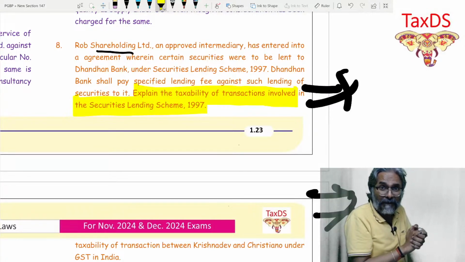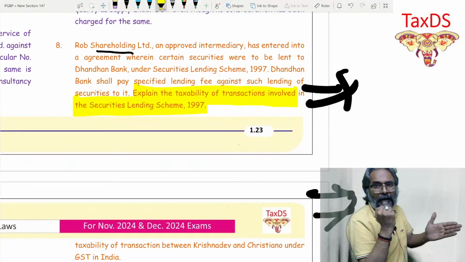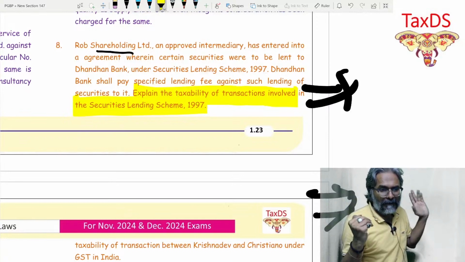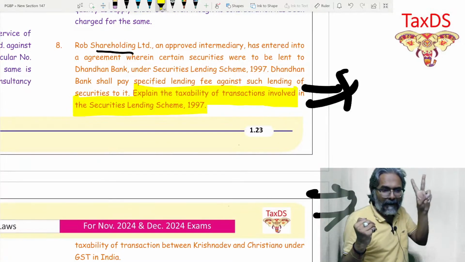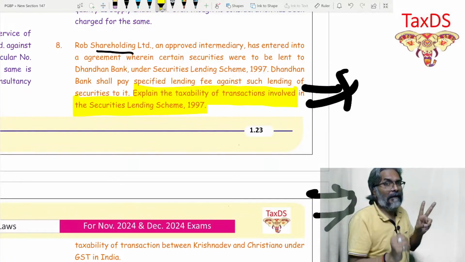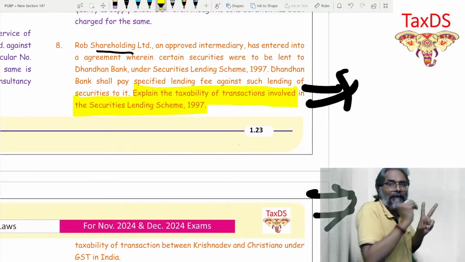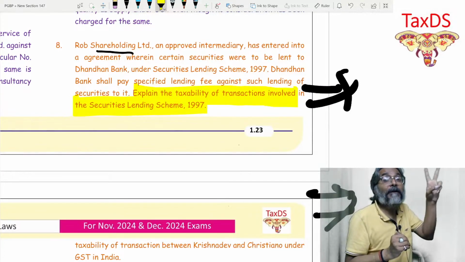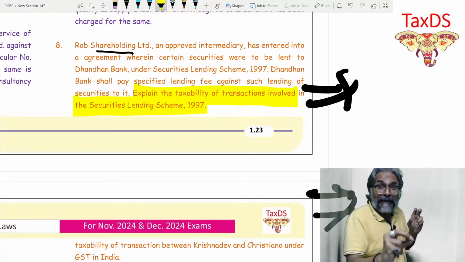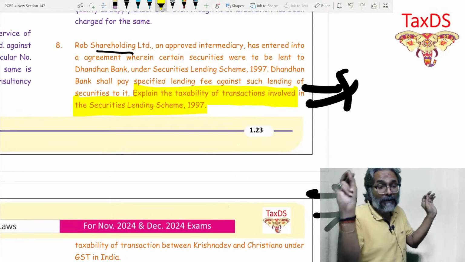The very transaction itself of SLS, wherein I am lending my security to get a fee from you for the period for which I am lending you my security. That is transaction number 1. And the second transaction, intermediary service. If there is any intermediary who has facilitated this particular transaction, for which he will also charge commission, then that particular consideration also will need to be discussed, whether it will be charged to GST or not.